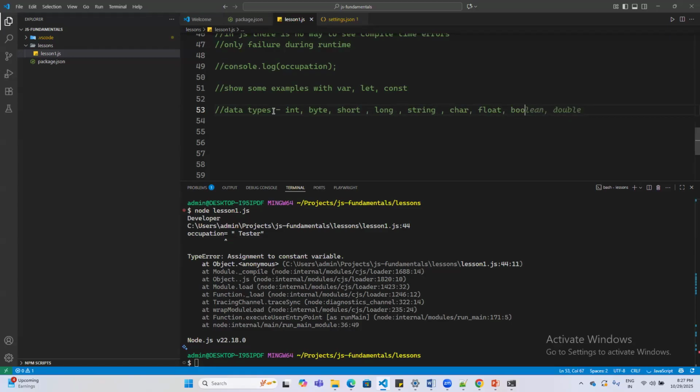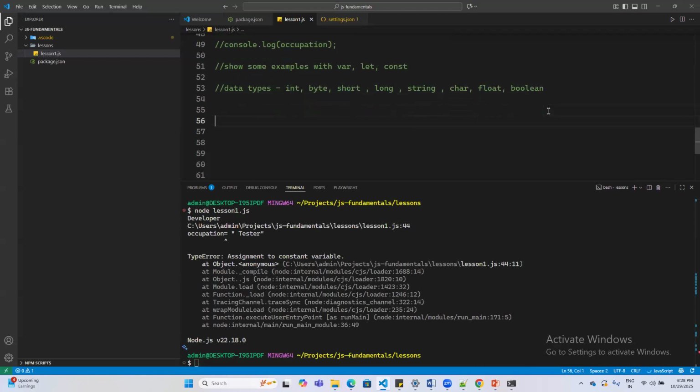Sir, we call it primitive data types and non-primitive data types. That's right, string and so on. But when coming to JavaScript, we do not have so many different data types. For JavaScript or TypeScript, all this constitutes a single data type, that is the number data type. JavaScript tries to make things simpler in nature.